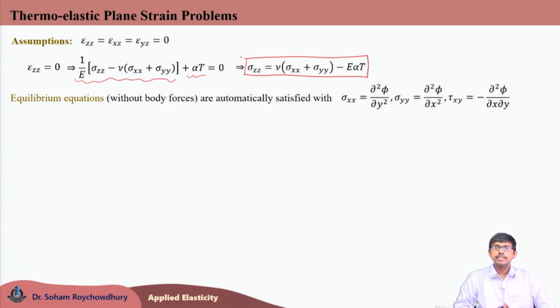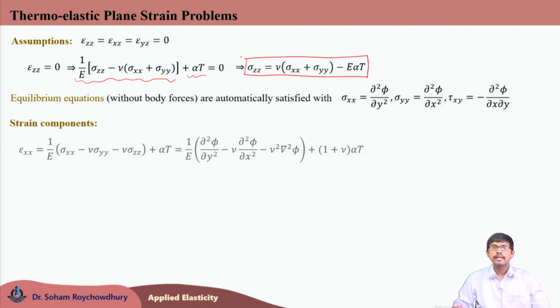So, equilibrium equation for any 2D problem, plane stress or plane strain, are same, and thus we can have the same type of choice of stress components in terms of Airy stress function phi, as sigma xx is del 2 phi by del y2, sigma yy is del 2 phi by del x2, tau xy is minus del 2 phi by del x del y. So, in terms of these chosen stress components, we can write the strain component like this.